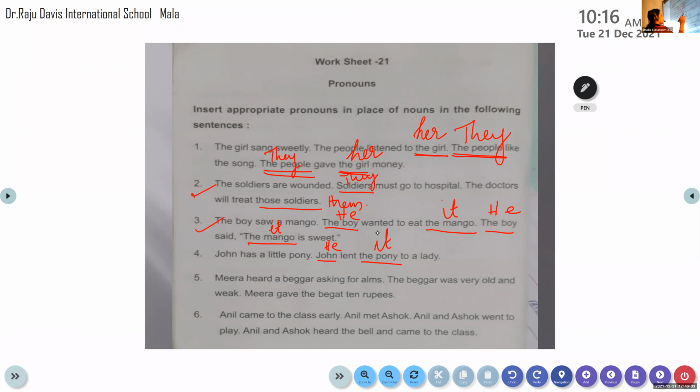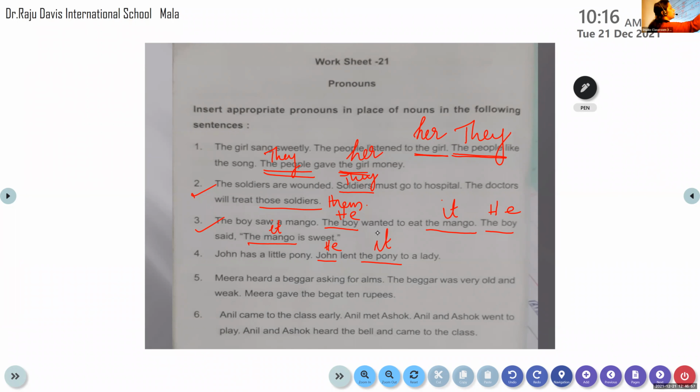The lady is written only once, so it is not necessary for us to replace it with a pronoun. We should know whom we are talking about. First we know John is he, a little pony is it, but the lady is written only once. So John had a little pony. He lent it to a lady. Very good.